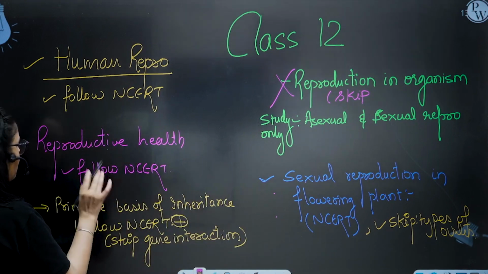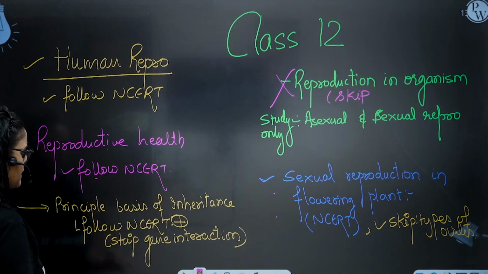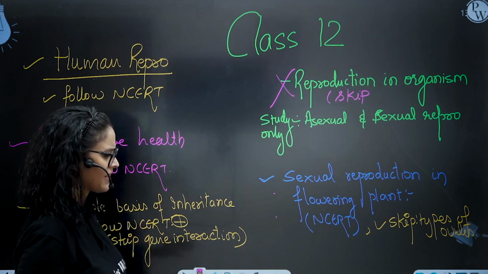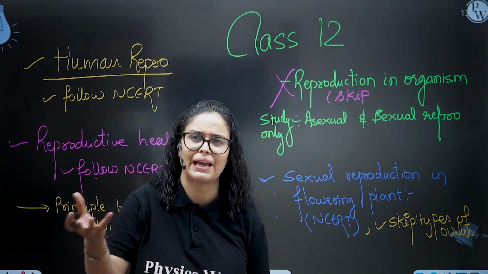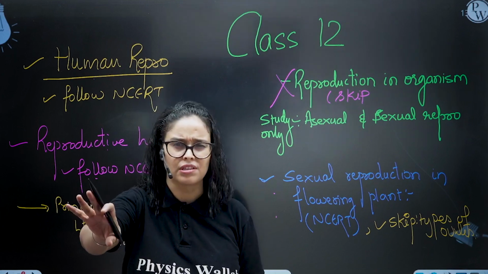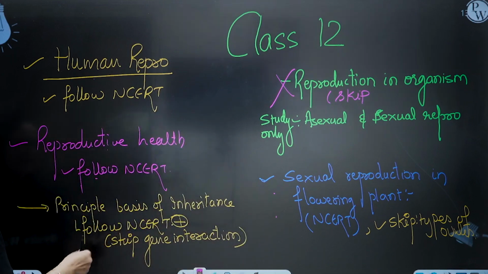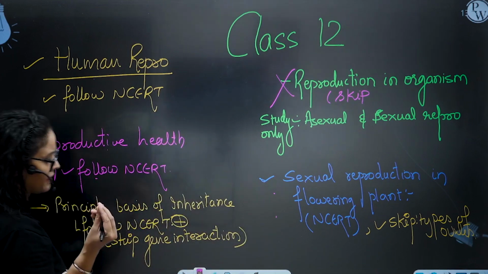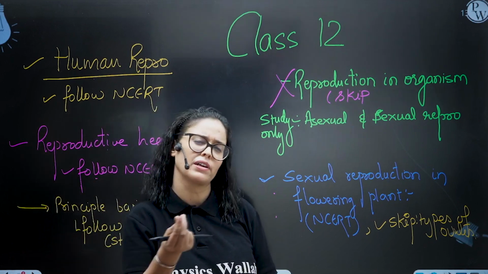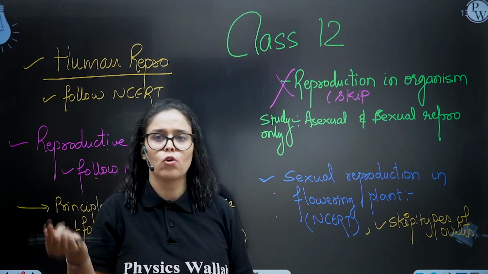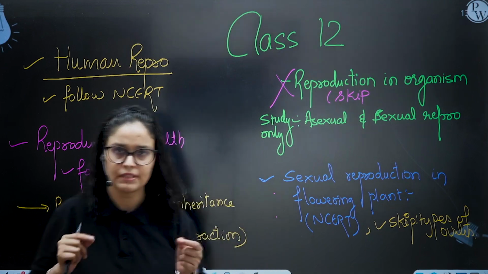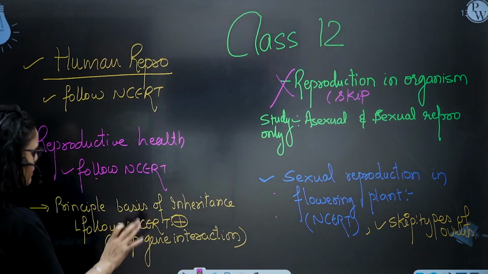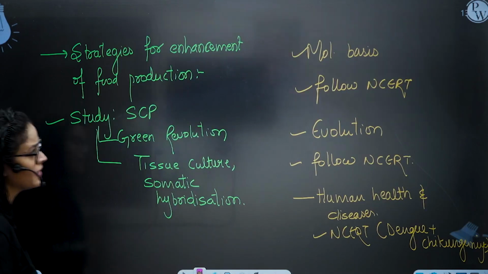Reproductive health, follow NCERT only. Principles of inheritance, skip gene interactions like epistasis. Earlier we used to do duplication genes and epistasis. You don't need to do this. So just follow NCERT. And yes, sometimes to understand some topics you have to go a little above NCERT, because we go beyond NCERT to make the students understand the chapter. So you can, but then follow NCERT topics only.